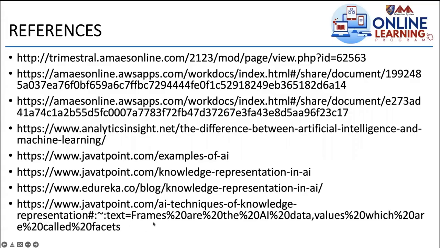Yes, these are the references. So I added this one for the 5th. So you can refer to this for more exploration.